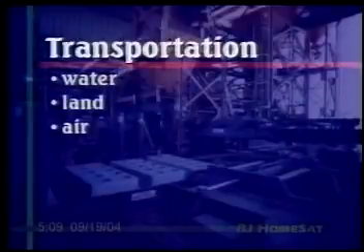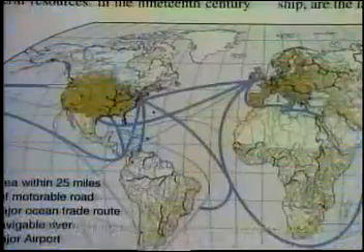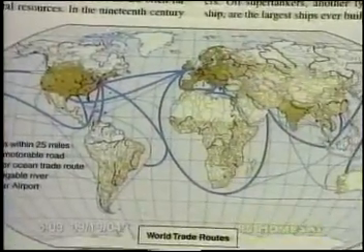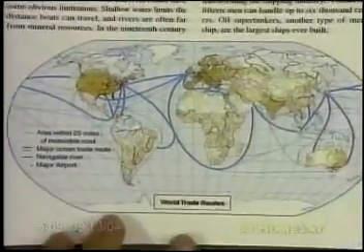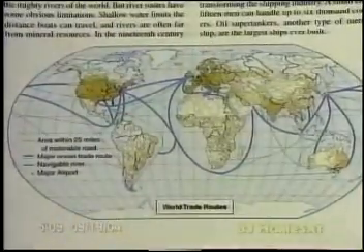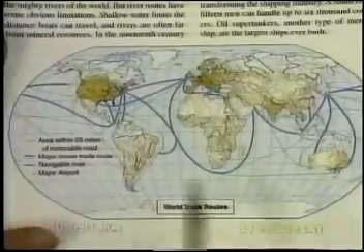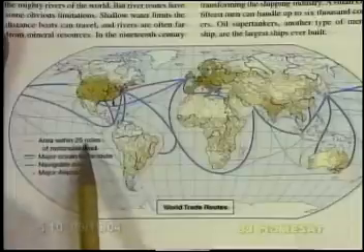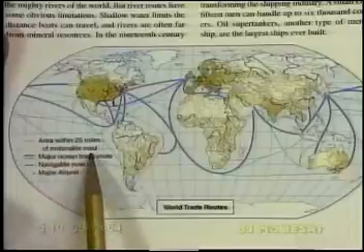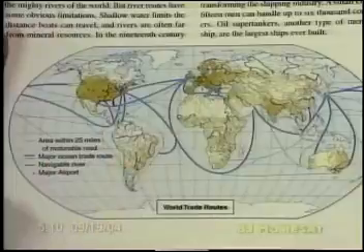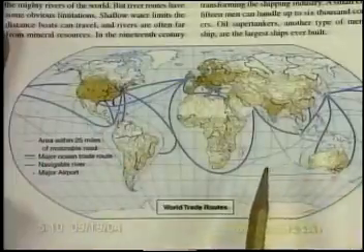And there's a map in your textbook on page 73 that depicts those 3 choices. Not every single choice is depicted here. There are other ways to travel over land, but the choices are depicted here. You want to turn to this page so that you can see all of the details. The yellow or the gold color is area within 25 miles of motorable road. Some roads are not road. You might have a path in some countries, but it's not something that you could actually drive over.